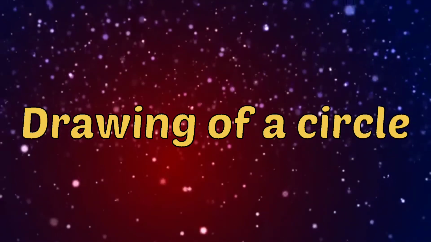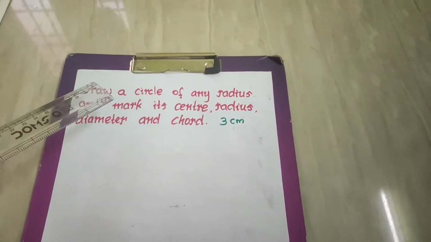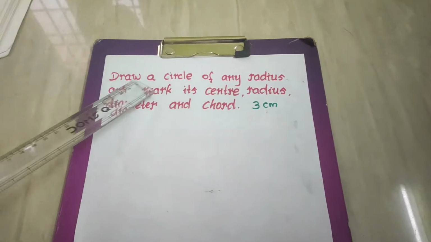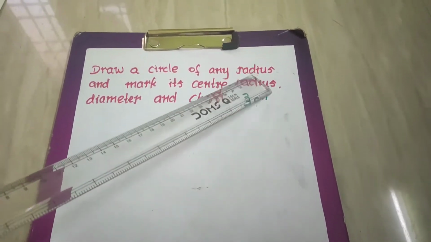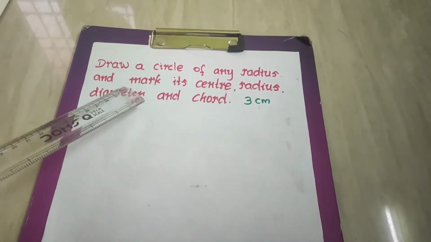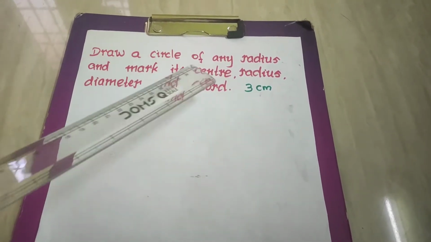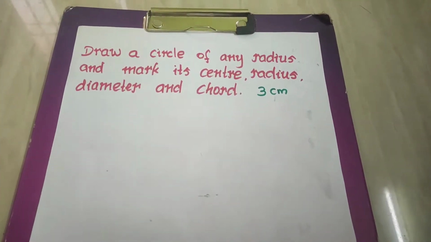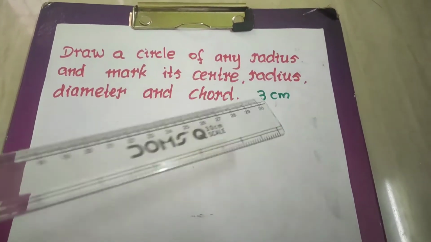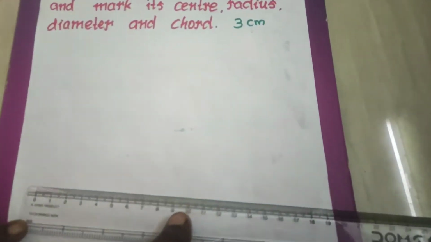Drawing of a circle. Now let us see how to draw a circle. Read the question. Draw a circle of any radius and mark its center, radius, diameter and chord. So you can take any radius. Okay, here is your own measurement. Here I am going to take 3 centimeter. Now you take the scale first.